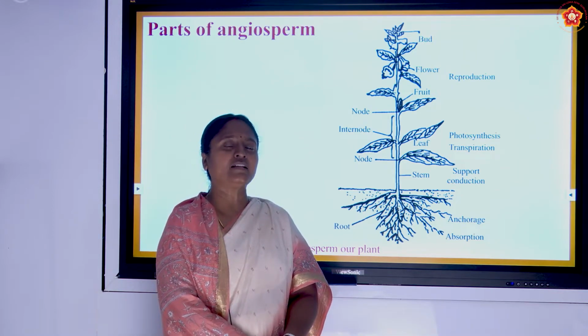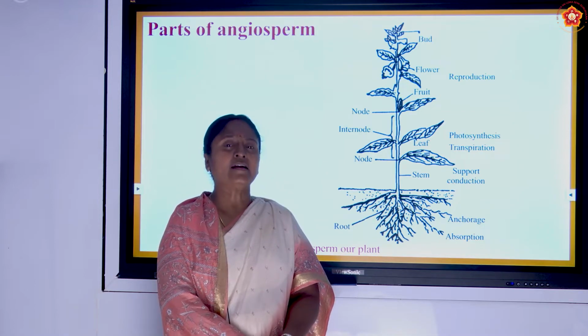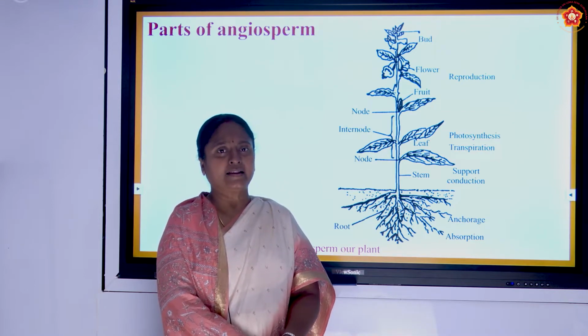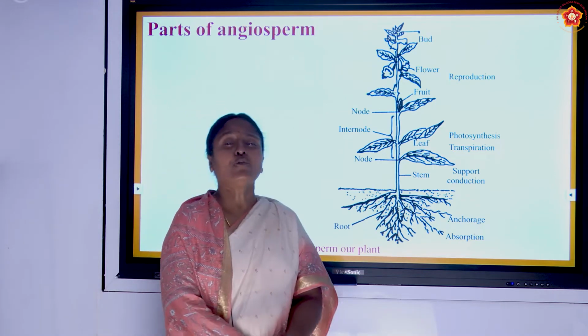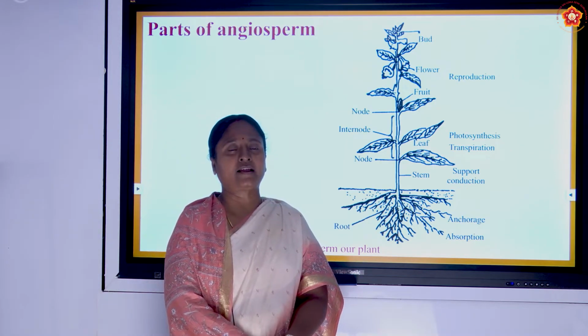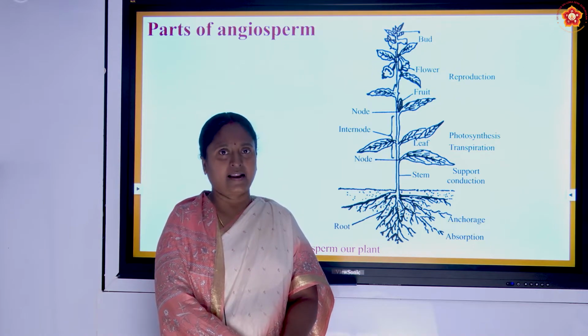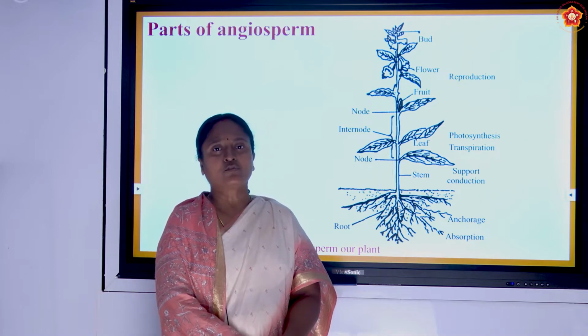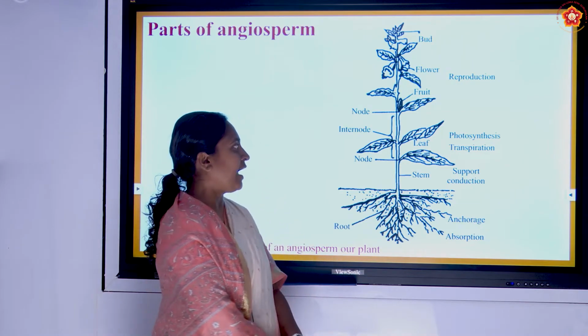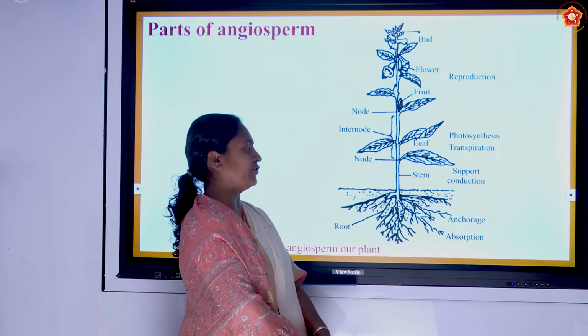Mostly we can see the stem part is supporting the plant so that it is erect, and on it we can see the leaves are present. They are the photosynthetic structure. They can fix sunlight and fix carbon dioxide into glucose, utilizable energy for us. And it is also involved in transpiration.